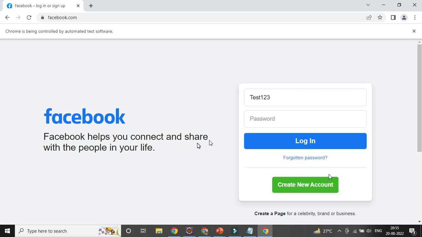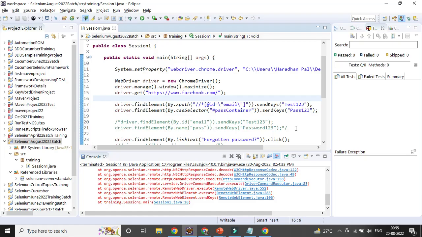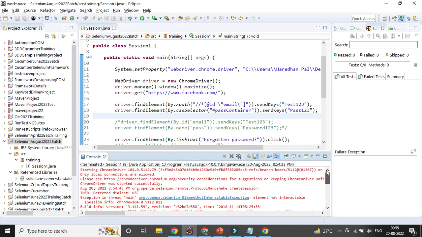I think my script is failing. Yes. So what is the problem coming here? Element not interactable exception. So whatever we have given, it is not able to identify it. The CSS selector is wrong, exactly.